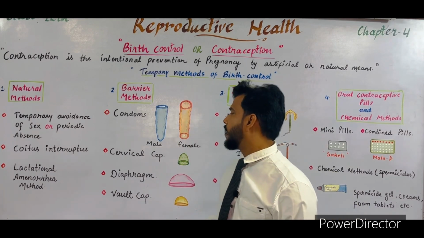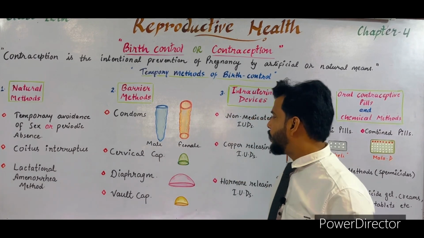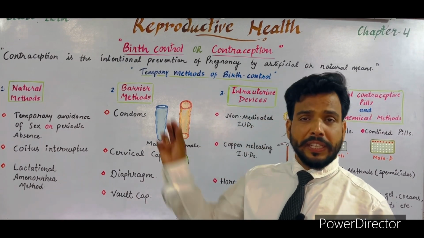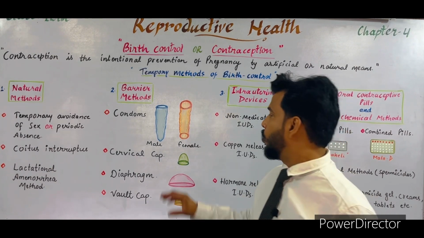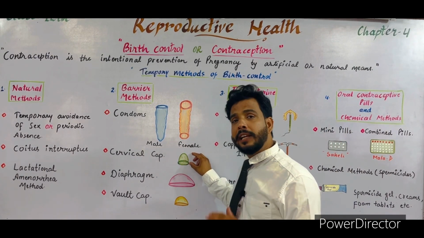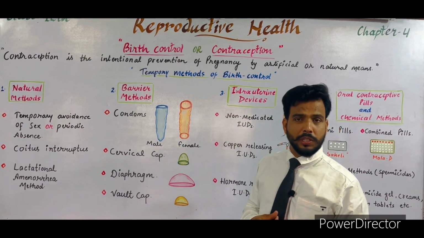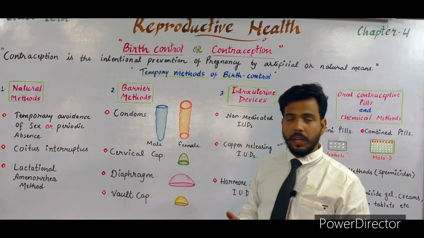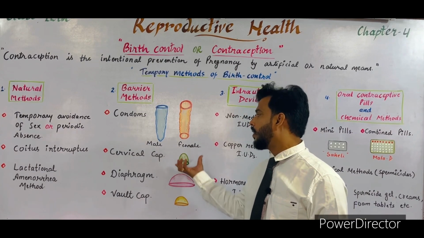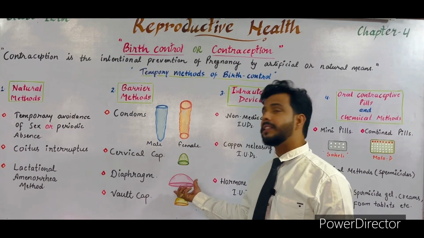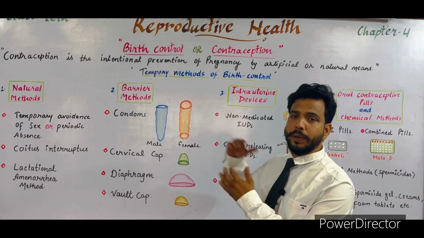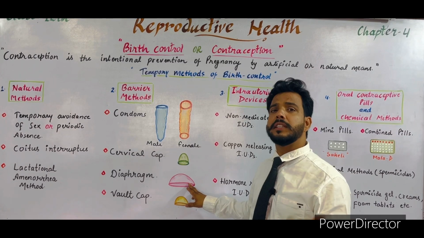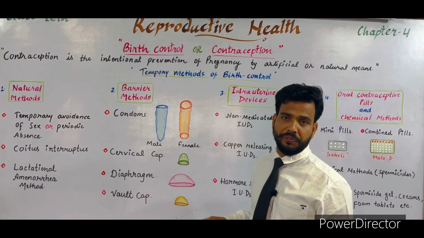The next is the cervical cap. The cervical cap is a rubber-like structure that appears like a cap. It is fitted inside at the cervix, so it prevents the entry of sperm into the uterus of the female. Next is the diaphragm. It is also made up of soft rubber and is broader than the cervical cap. It also acts as a barrier between sperm and ovum. It is fitted at the cervix of the female, which prevents the entry of sperm.